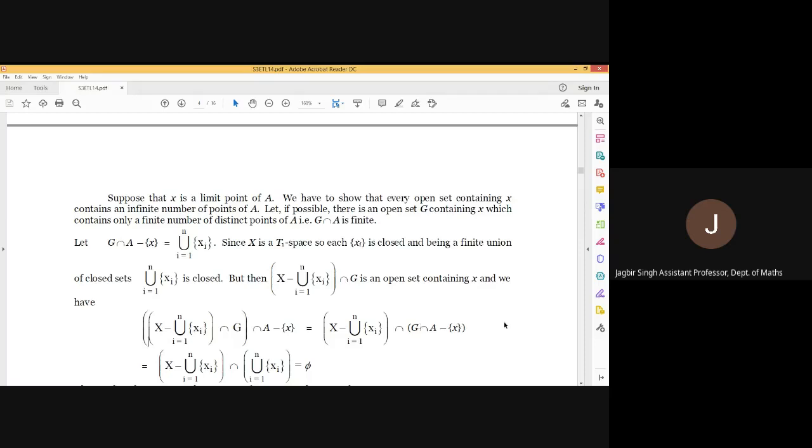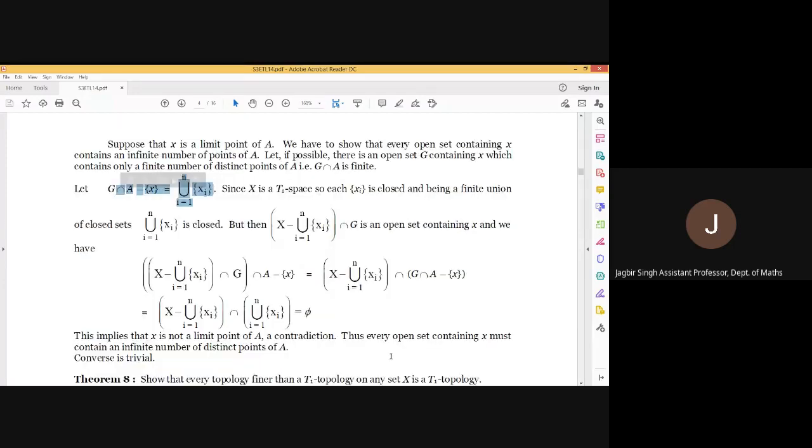And G intersection (A minus x) is the union over i from 1 to n of {xi}. So it is (X minus the union of xi) intersection this union. Now it is an intersection of a set and its complement, so it must be phi. So we have an open set which contains x and A intersection that open set minus x is phi. It means x is not a limit point of A. A contradiction, because we considered that x is a limit point.